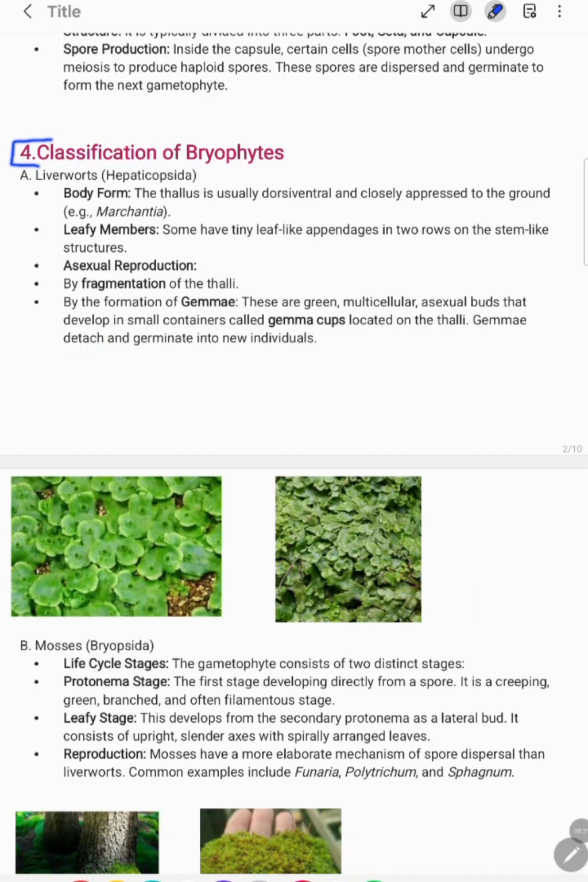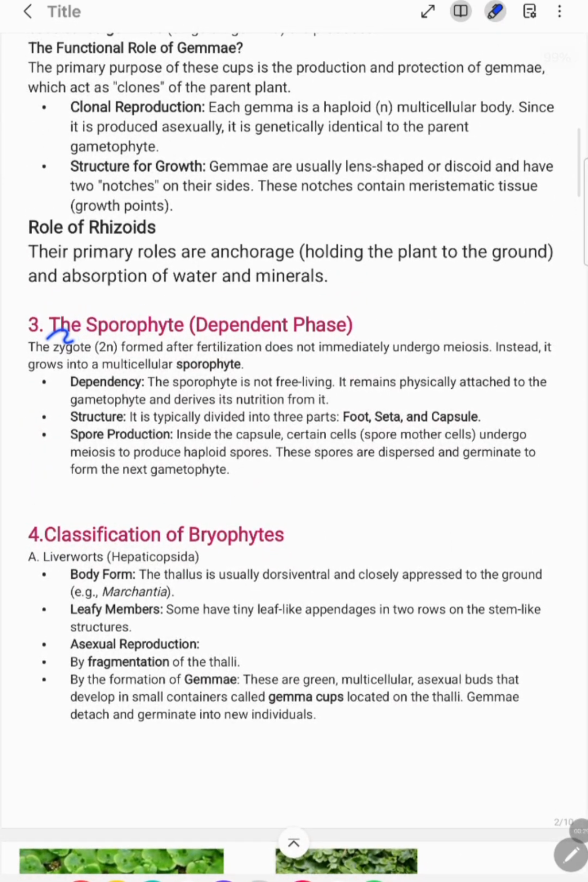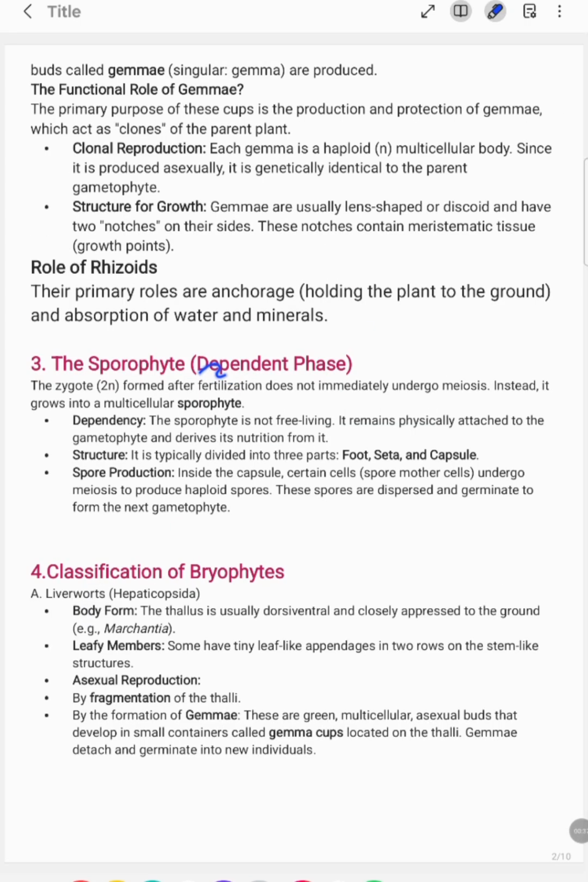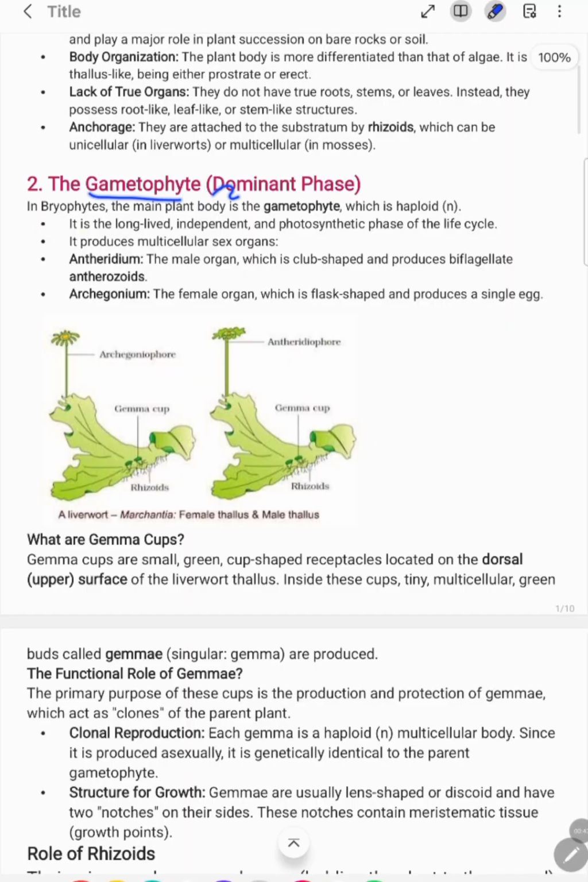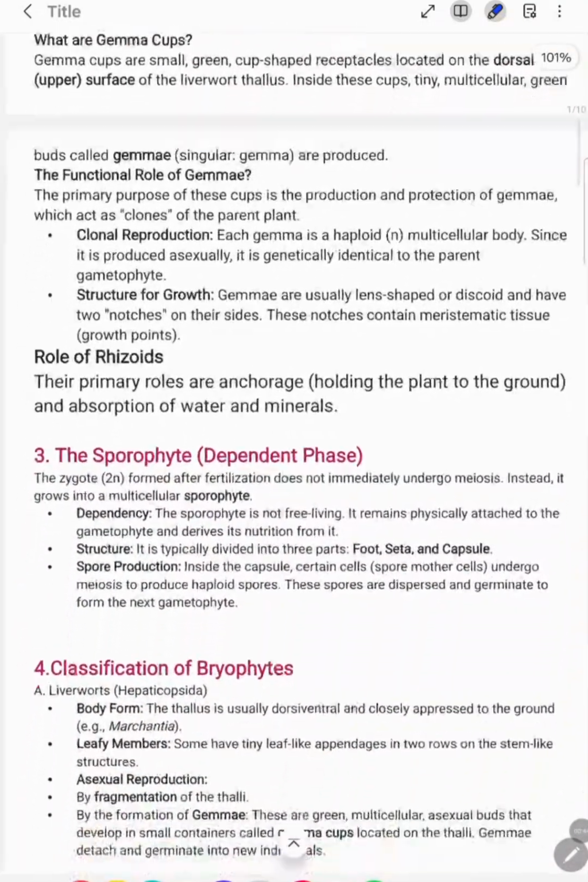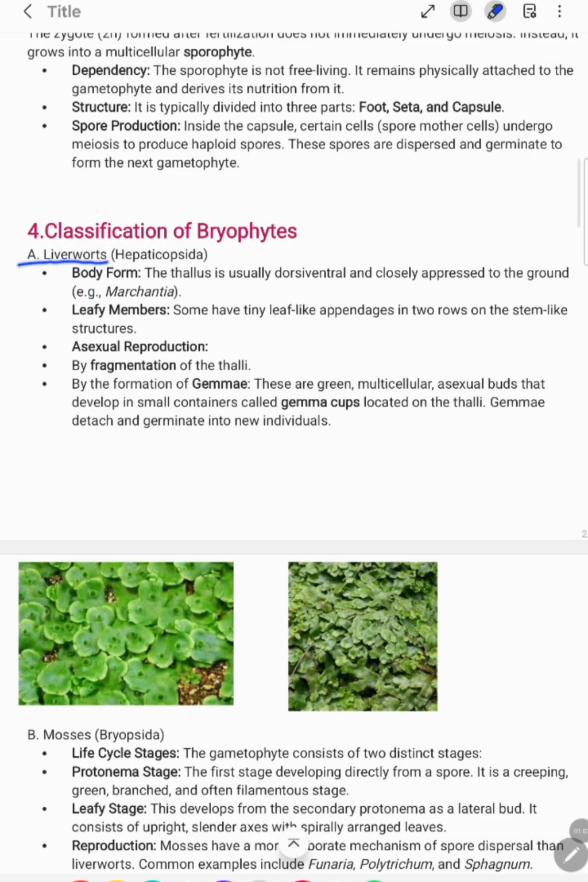So now another topic for the discussion is the classification of the bryophytes. Before that, we have studied the sporophyte, which is the dependent phase, along with the gametophyte, which is the dominant phase. Now we are going to understand the classification of the bryophytes. The bryophytes are divided into two: the liverworts and the mosses. So we are starting with the liverworts.